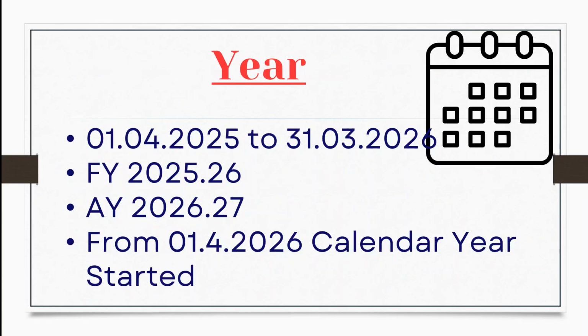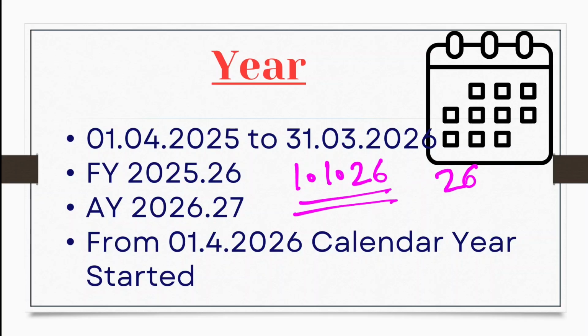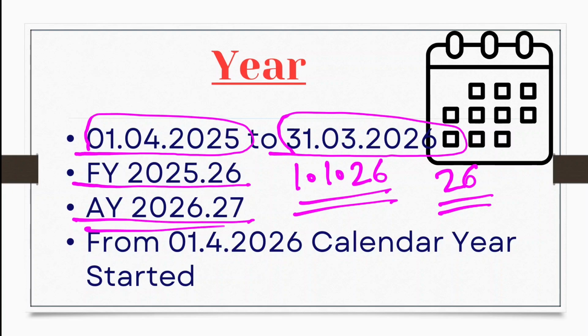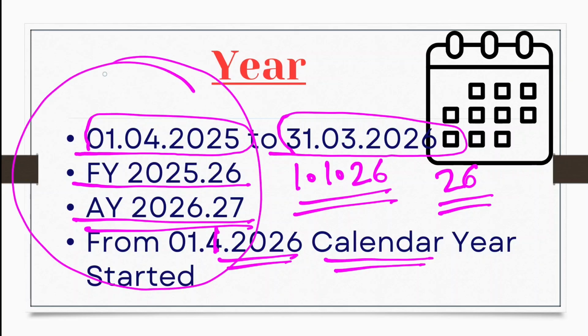Now the important part. From 1st January 2026, your calendar year 2026 started, but income tax or GST work on a financial year basis, from 1st April 2025 to 31st March 2026, financial year 25-26, assessment year 26-27. So from 1st January 2026, your calendar year started, but all the limits we will discuss according to your financial year 25-26.